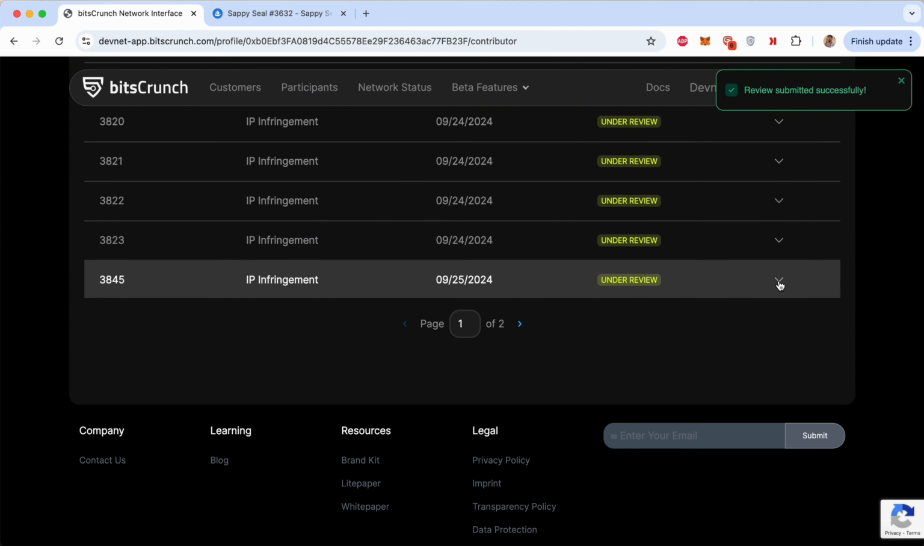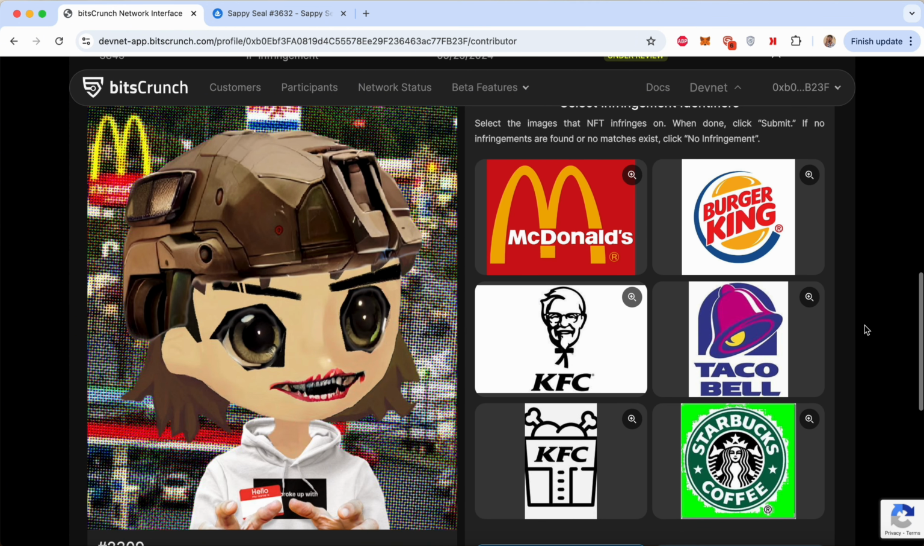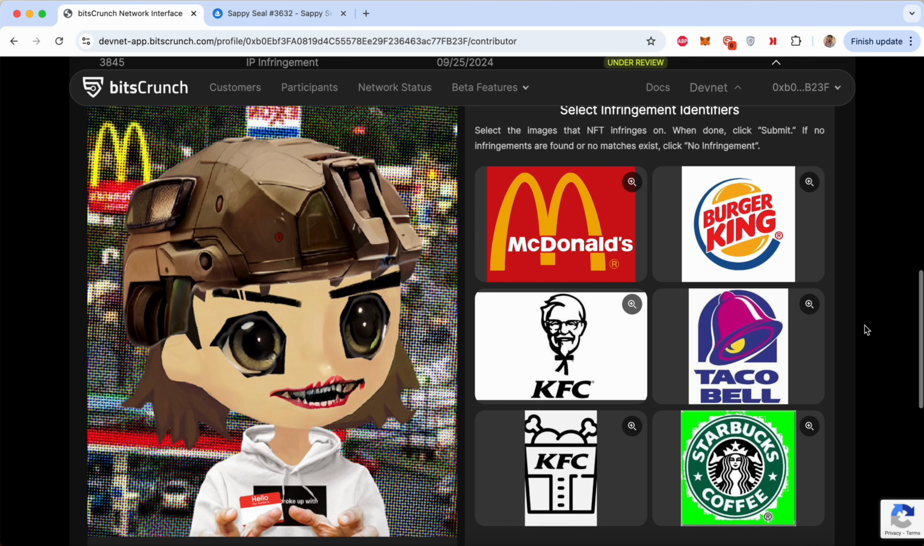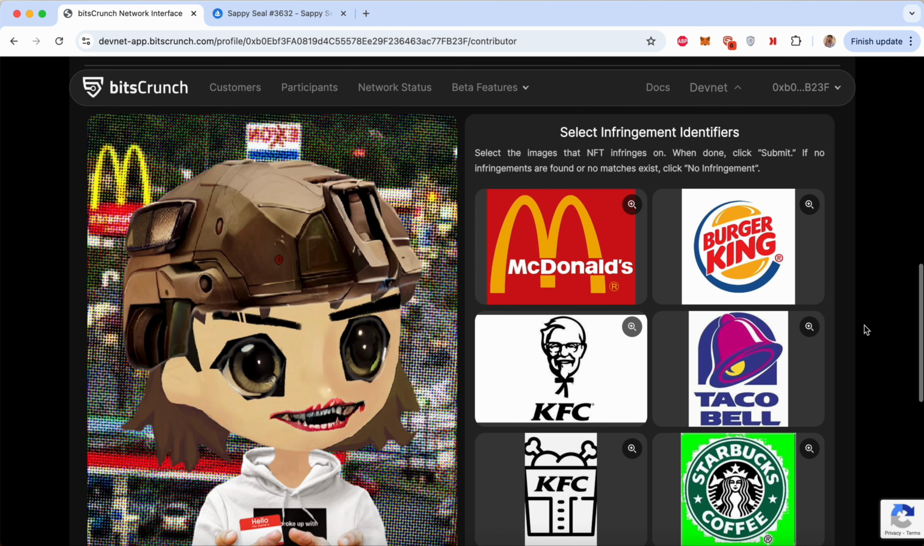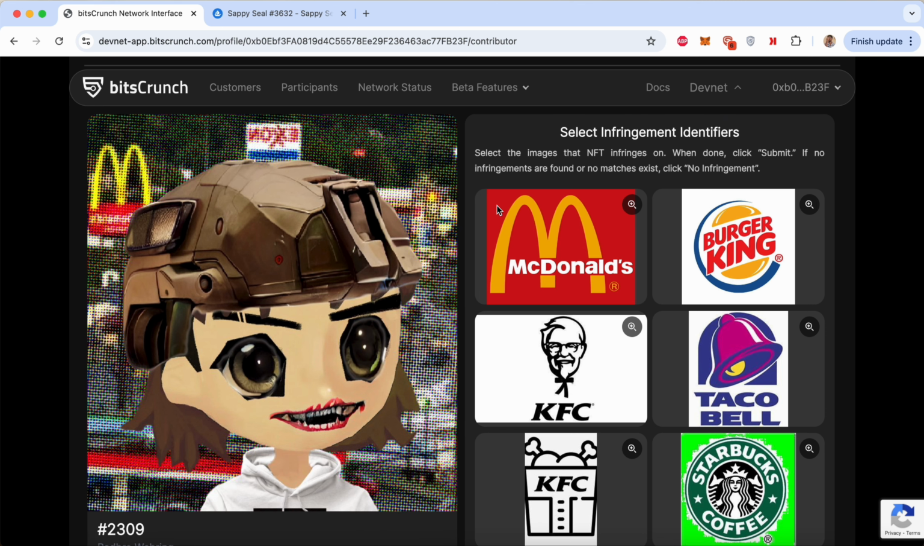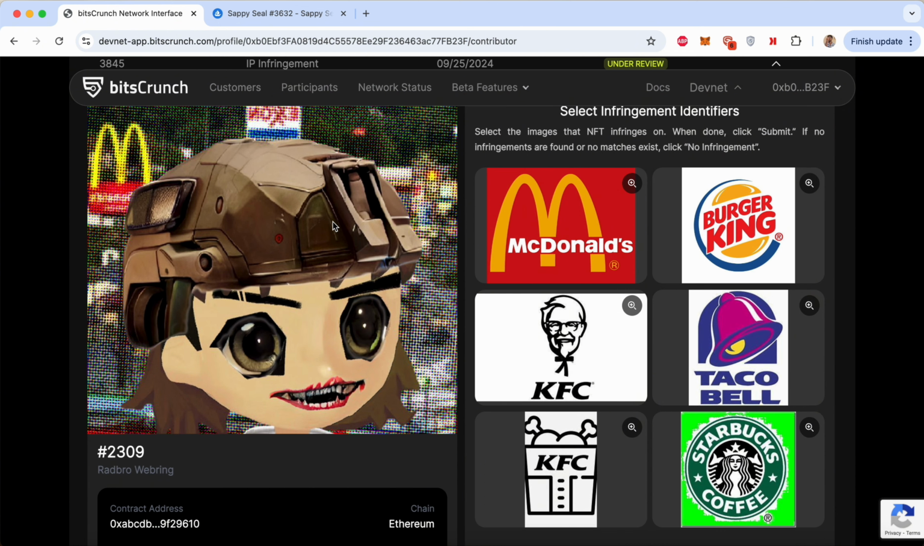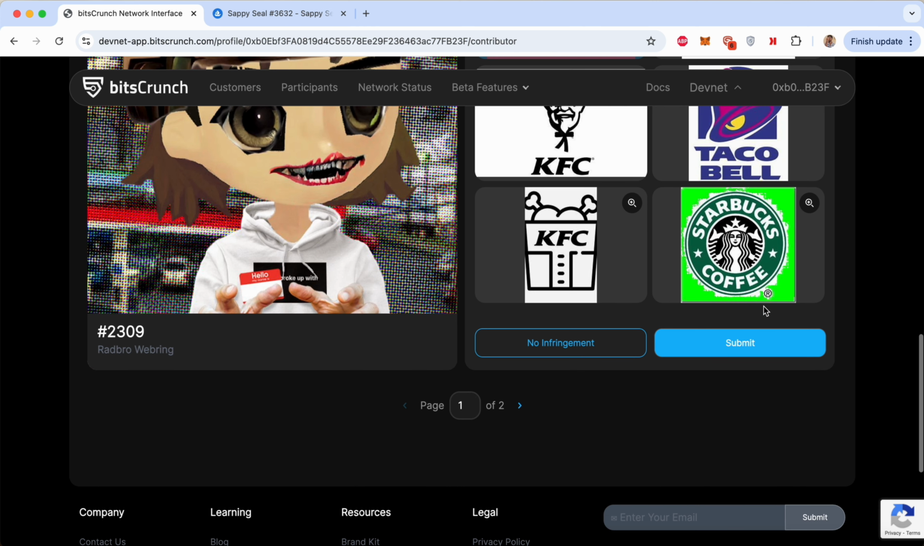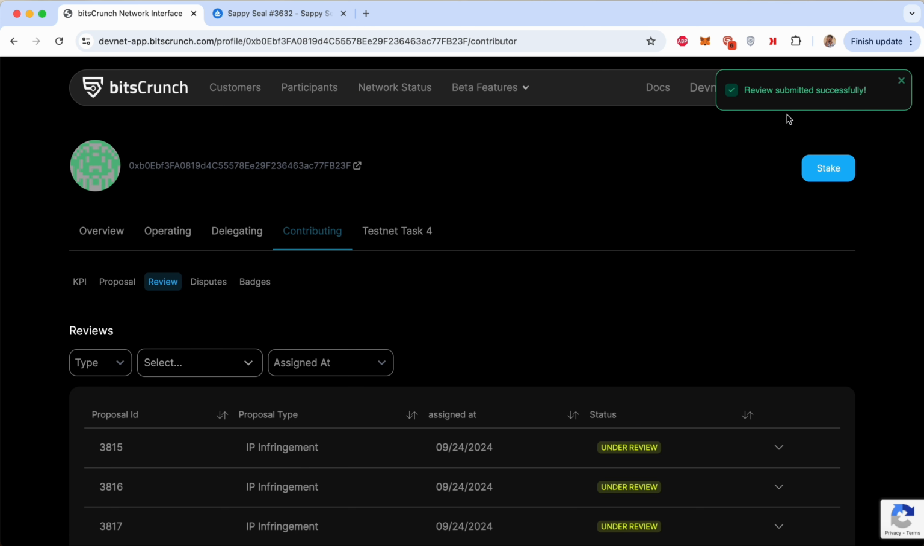We'll take another example for brand. This is in the redacted Remilio Babies collection. And you can see that the golden arch logo of McDonald's has been violated here. And on the right, you can select the logos or the brands that have that particular NFT minted by Legs. In this particular example, we see that McDonald's logo has been used. So we can select that, and we can simply submit it. And there you go. The review is submitted successfully.